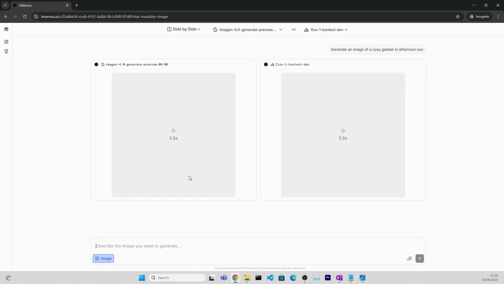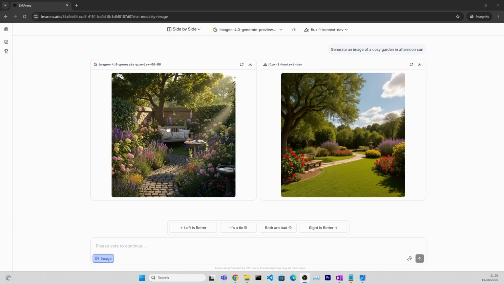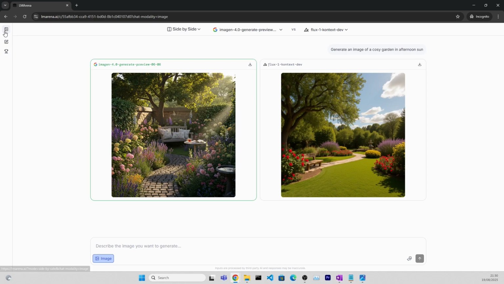completely for free once again. Now we have the two pictures, right? We have the left one, and the right one. We can decide which is better. Let's say I would say the left one is better. And then my vote will be counted towards these leaderboards that we have gone over right here.